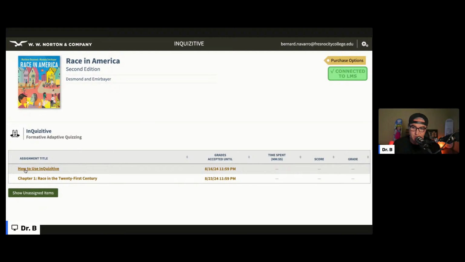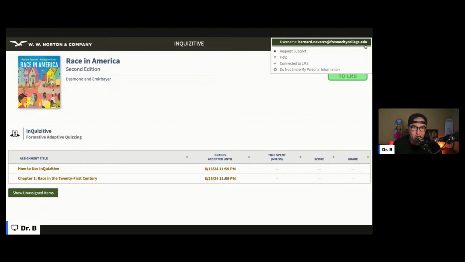work. And this is what's due today: how to use Inquisitive. Now, the third option is a very important one, and unfortunately, I'm signed in, so I can't really show you, but you'll see the options. The third option is to use the 21-day trial access. So if you don't have money for the book, or if you're waiting for a book voucher, whatever, you can still start your work just by signing up for the 21-day trial access. That's super, super important for everybody because you're going to be graded, and on this how to use Inquisitive assignment.